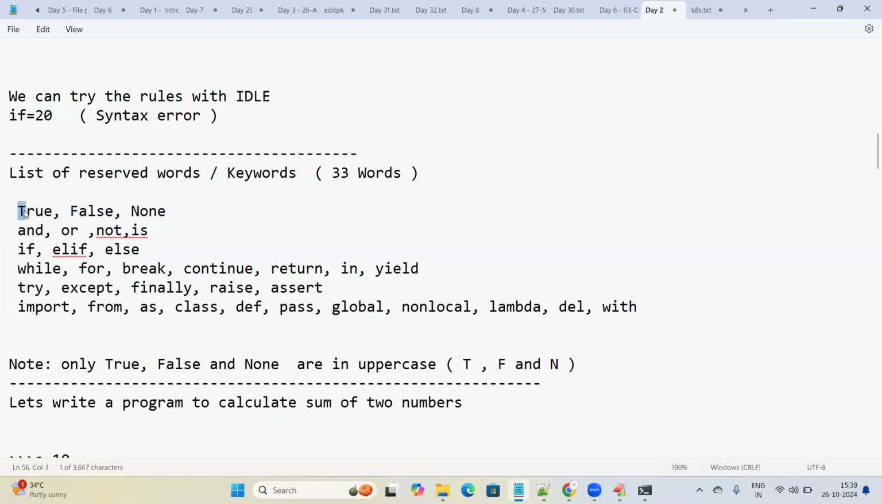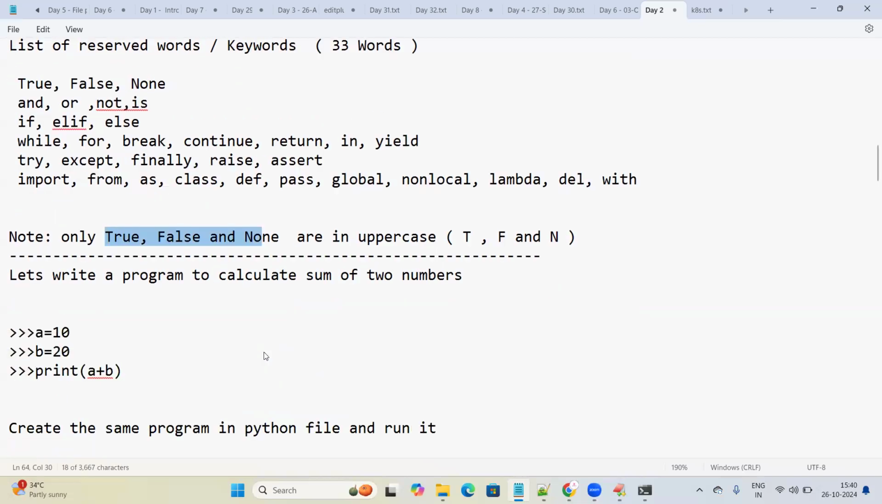True starts with an uppercase letter, capital T. False starts with an uppercase letter, capital F. None starts with a capital N. Apart from these three, every word we see here is called a reserved keyword, and everything is in lowercase letters only. Very important observation: only True, False, and None are in uppercase.